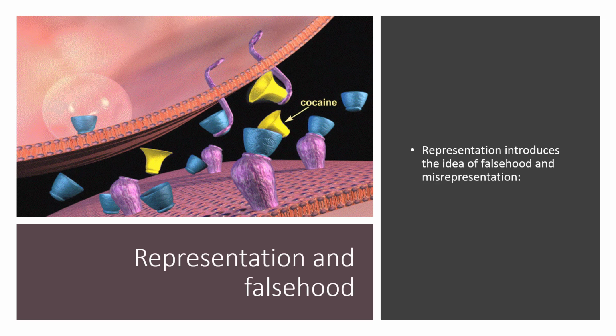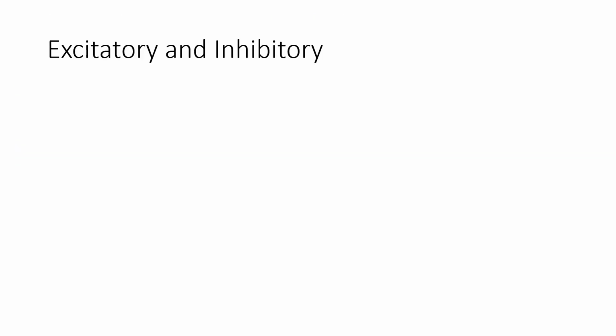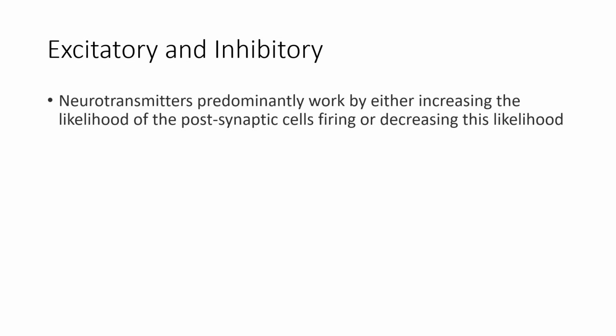Drugs act to change the neurochemistry in the synaptic gap, causing the postsynaptic neuron to misinterpret whether the presynaptic neuron has fired or not, thus changing our perception. Remember that neurons and neurotransmitters can either be excitatory or inhibitory. Neurotransmitters can work by increasing the likelihood that the postsynaptic neuron will fire, or they can decrease this likelihood. They can either be excitatory or inhibitory.